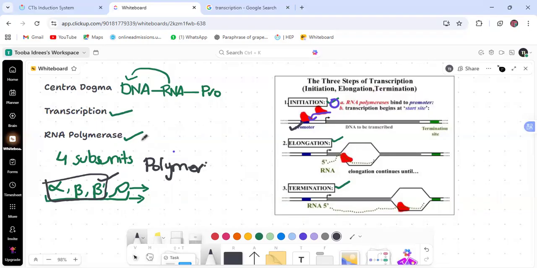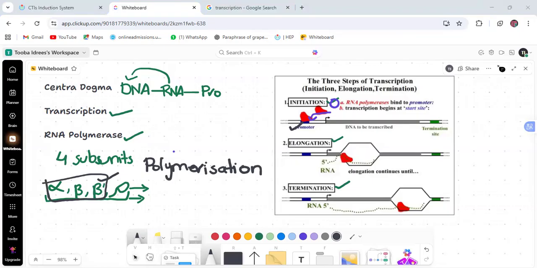Polymerization is the addition of nucleotides. Maybe you have learned about it when you studied DNA replication, but I will explain it again.